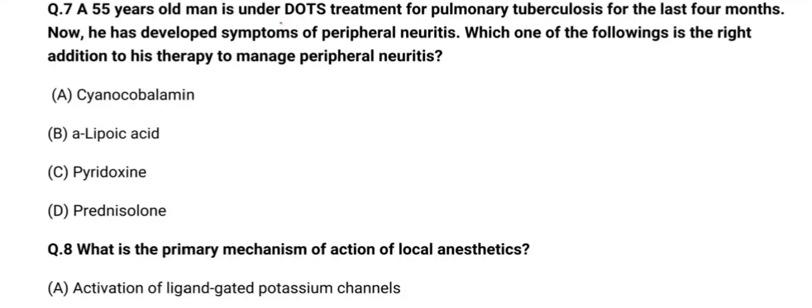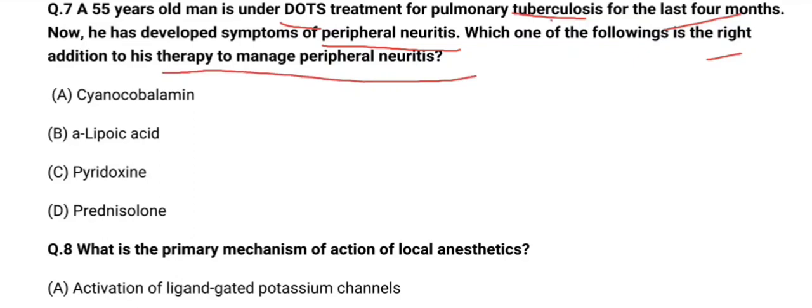The next question is, a 55-year-old man has undergone DOTS therapy for pulmonary tuberculosis for the last 4 months. Now he has developed some symptoms of peripheral neuritis. Which of the following is the right addition to his therapy to manage the peripheral neuritis?